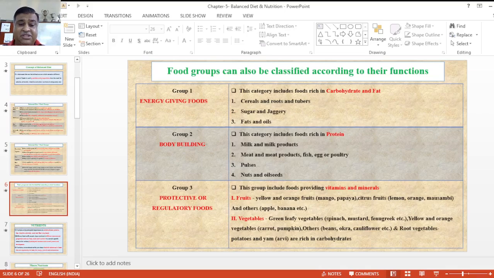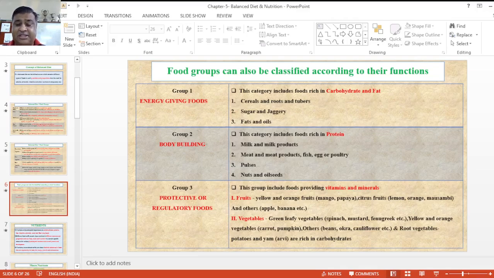After that, protective foods and regulatory foods are those where, if you are suffering from any type of deficiencies and you need to rectify or overcome them, we can take vitamins and minerals, especially present in fruits. And that type of fruits, yellow and orange fruits, that is mango and papaya, citrus fruits, lemon, orange and mosambis, and other types of fruits also, apple and bananas, etc.